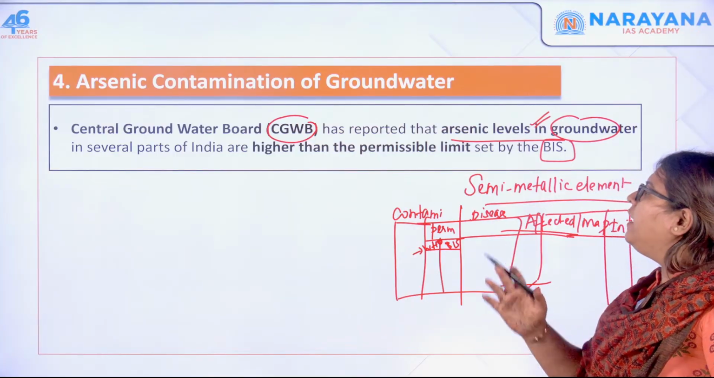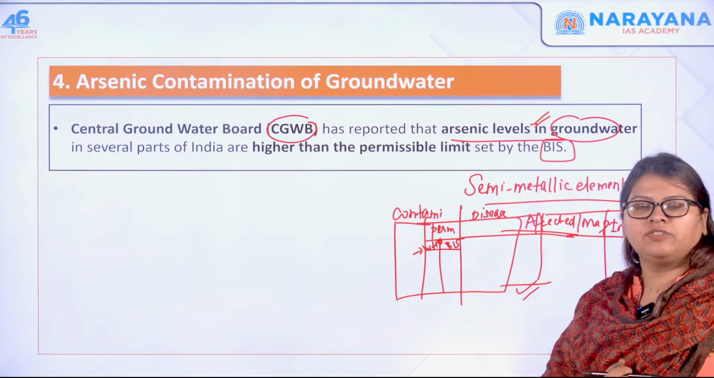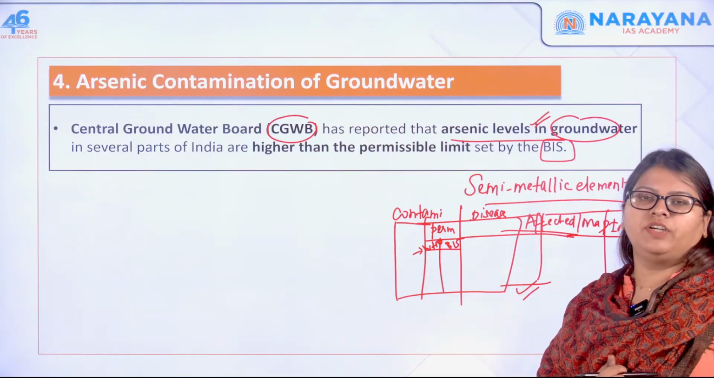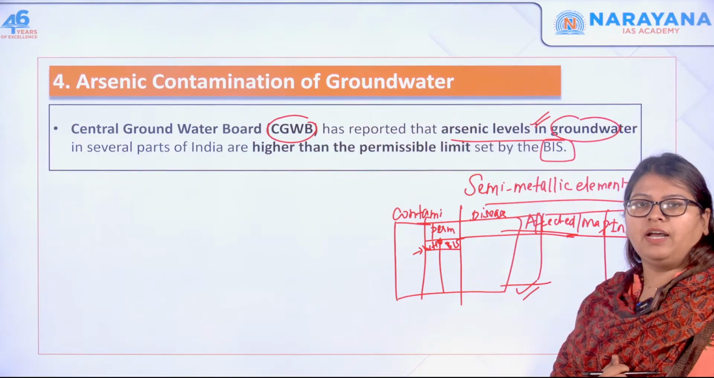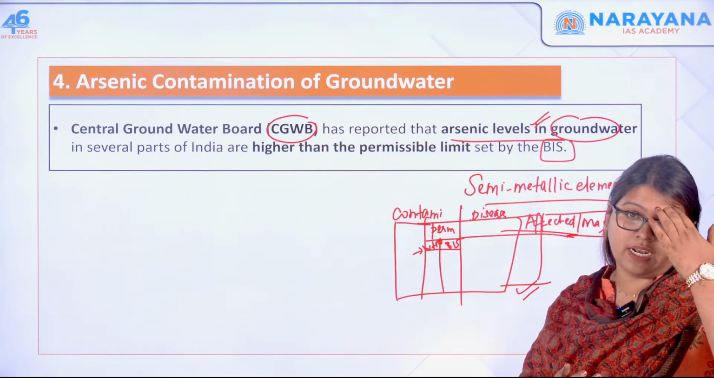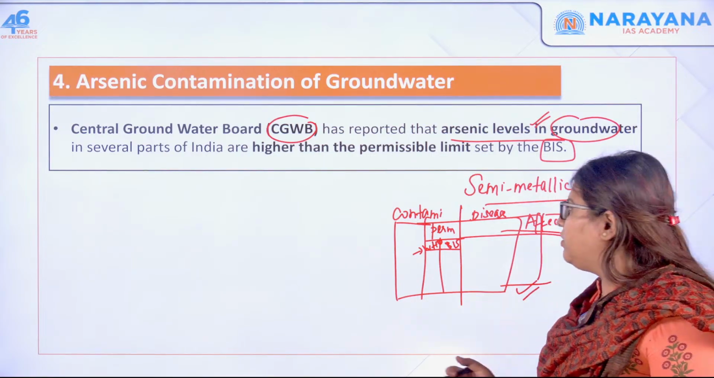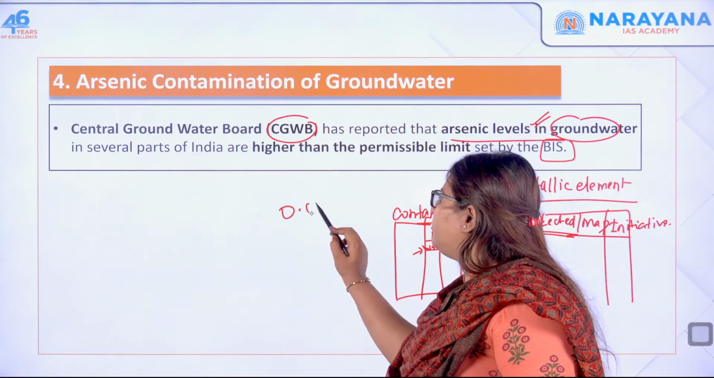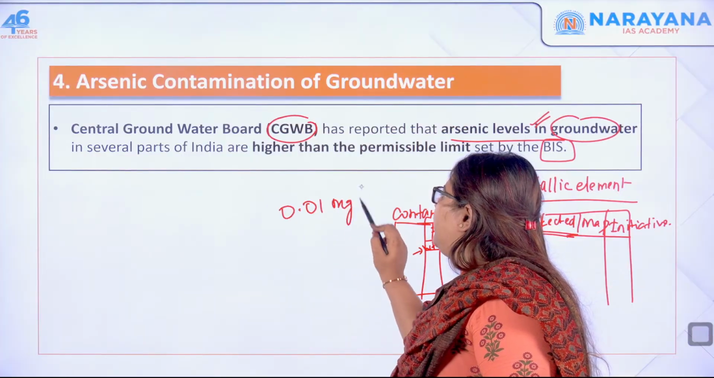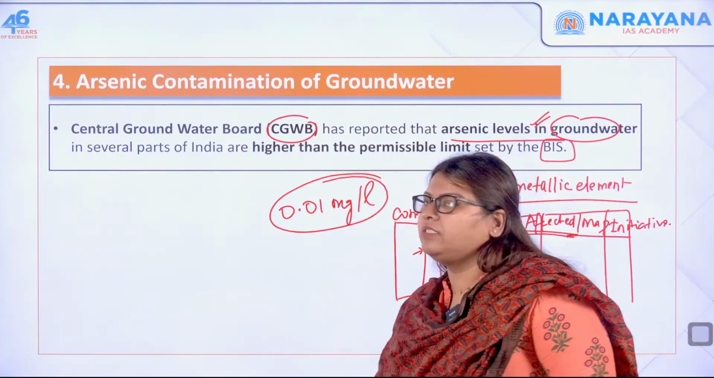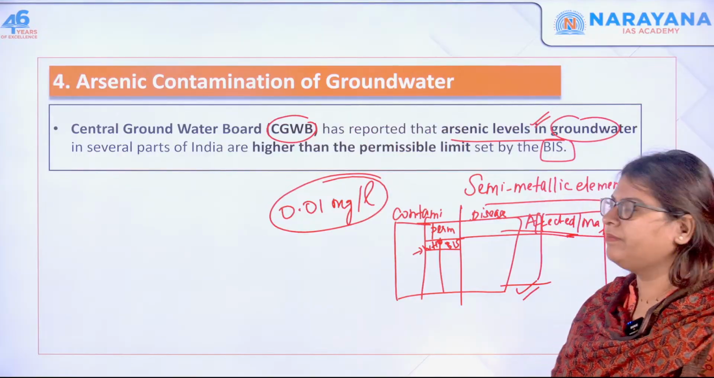The Central Groundwater Board has said that the arsenic contamination of the groundwater in several parts of India has exceeded the Bureau of Indian Standards limit, that is the national limit. What is the national limit? 0.01 milligrams per liter. This is the BIS standard.